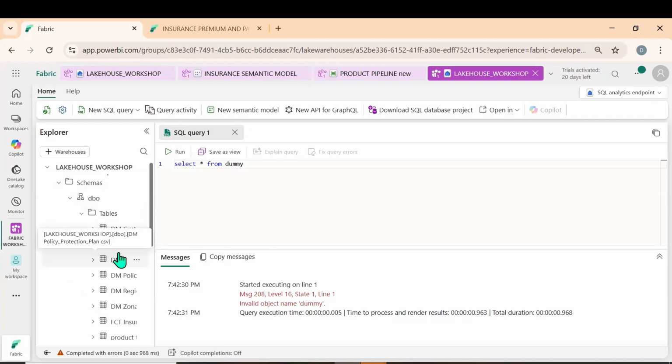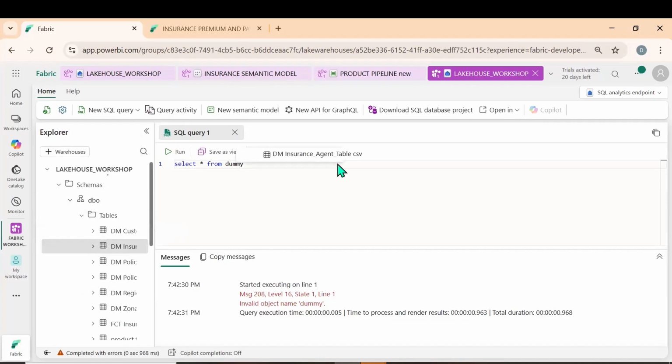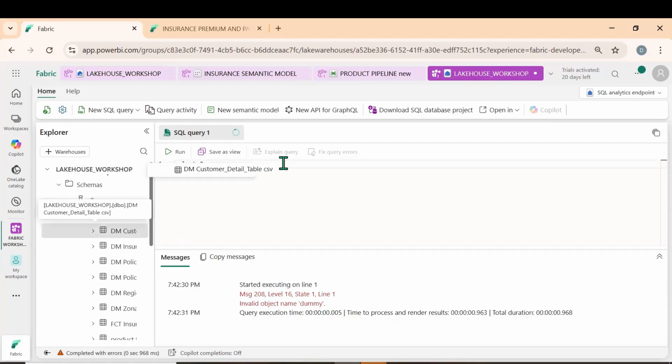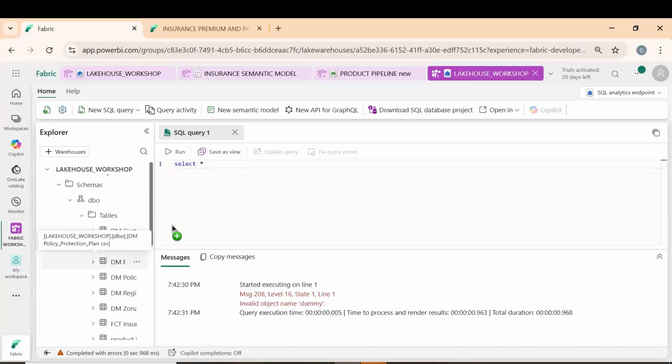Tables, yeah, we have it. So I can get this insurance. Oh, what happened? Now let me click on run. This is the SQL endpoint. What happened? Select star, we are missing from.